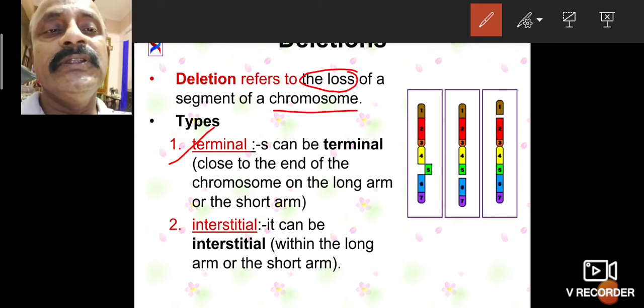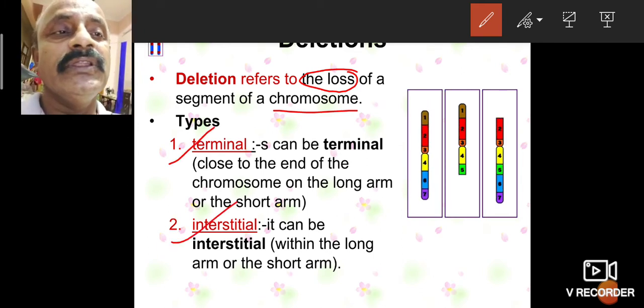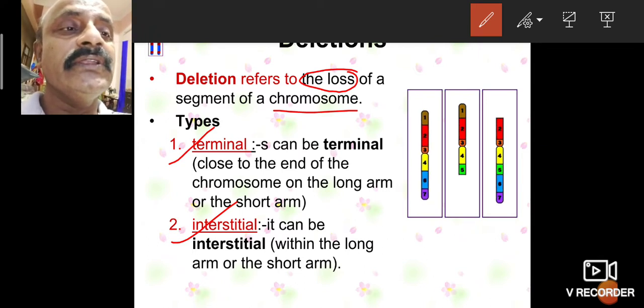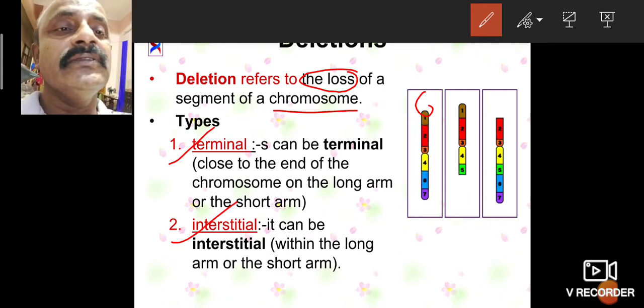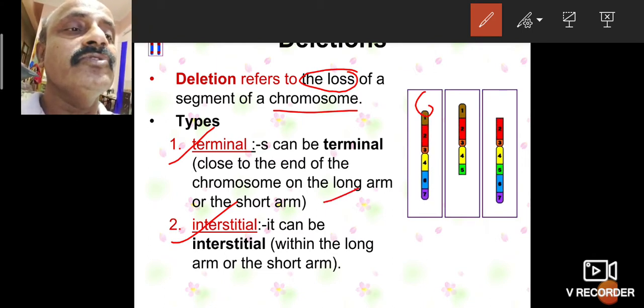Terminal parts, intestinal, also medial. So this is also terminal. The terminal part is a loss here, showing that the terminal part is also lost there. It can be terminal, close to the end of the chromosomes, on the long arm or the short arm. That is also terminal loss.